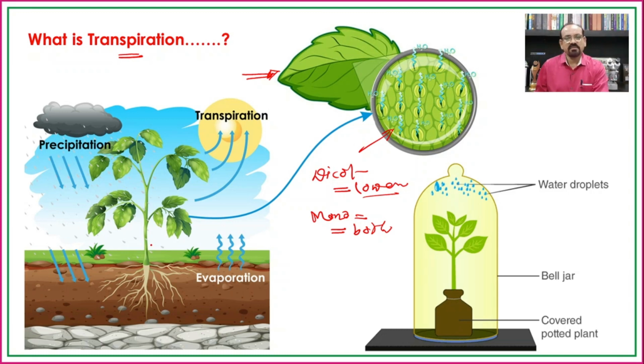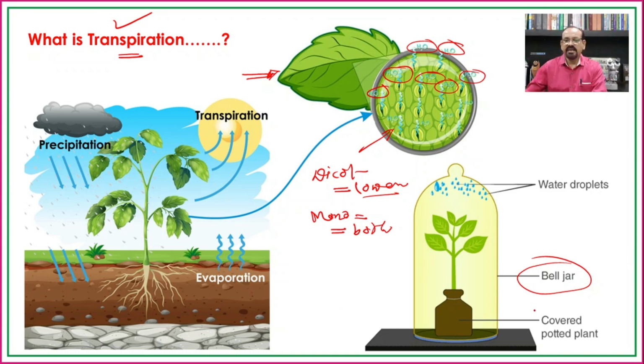So there are some variations also, and through these stomata there is a release of water molecules in the form of water vapors, and such elimination of water in the form of water vapor is known as transpiration. With the help of a bell jar, we can carry out this experiment in the laboratory also.